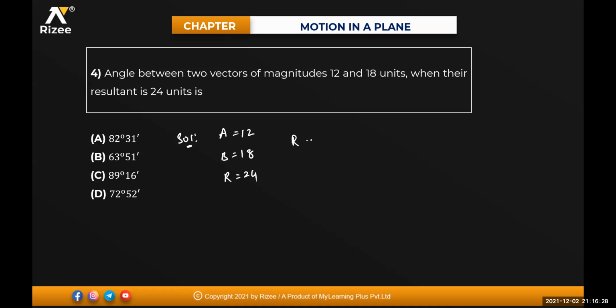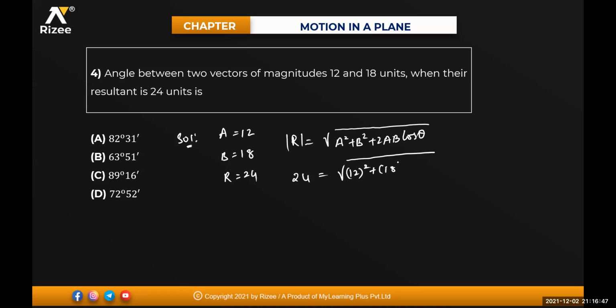You can use the formula R is equal to under root of A square plus B square plus 2AB cos theta. So 24 is equal to under root of 12 square plus 18 square plus 2 into 12 into 18 into cos theta.